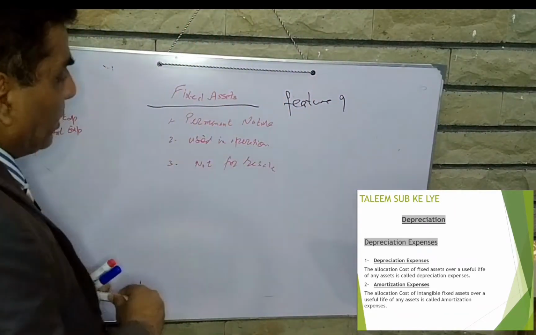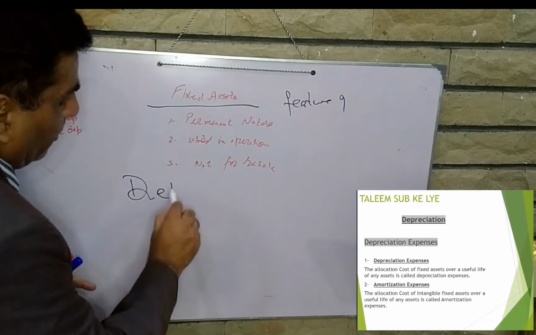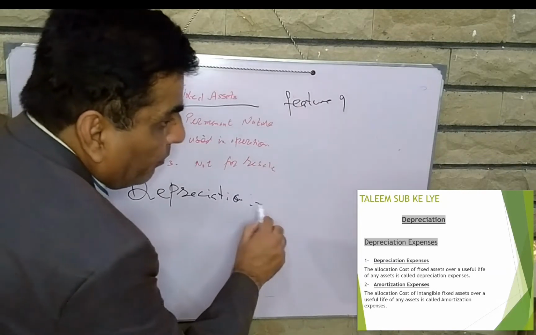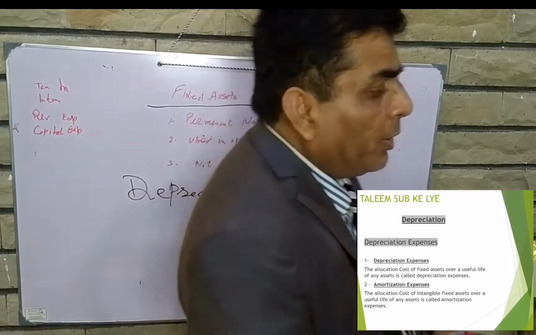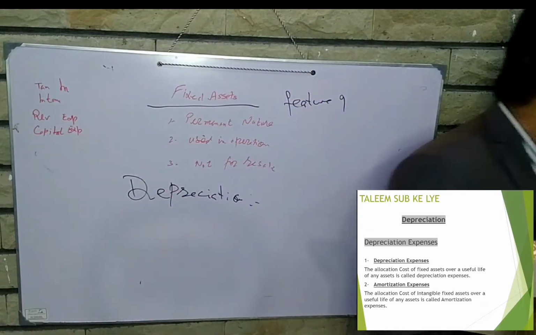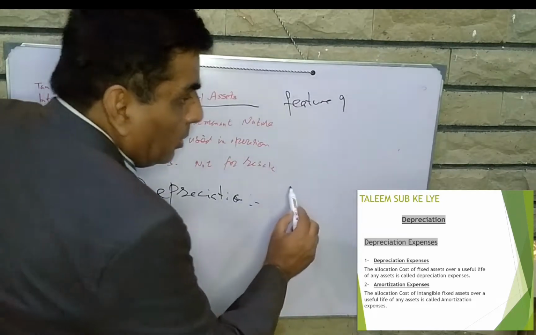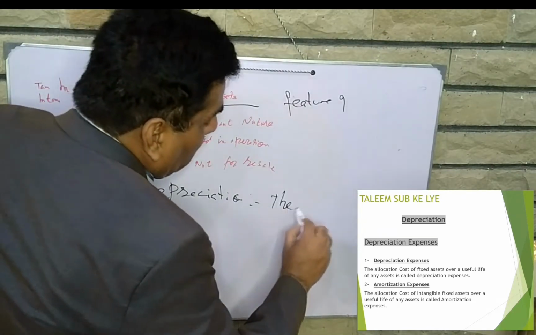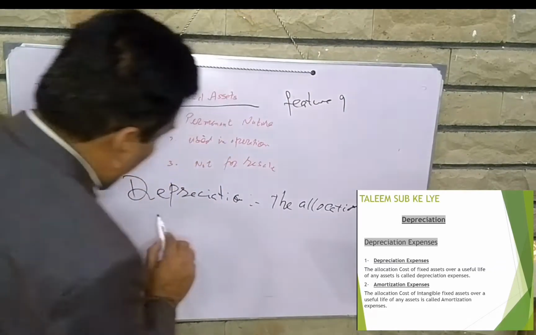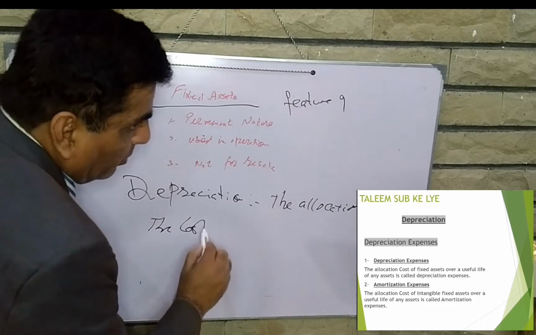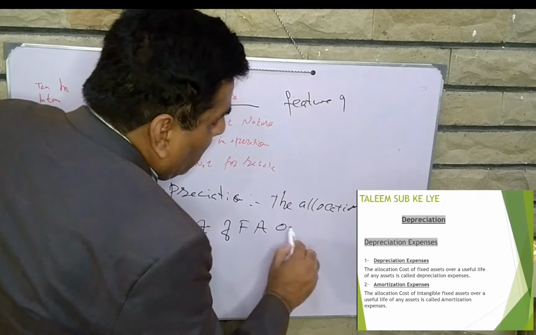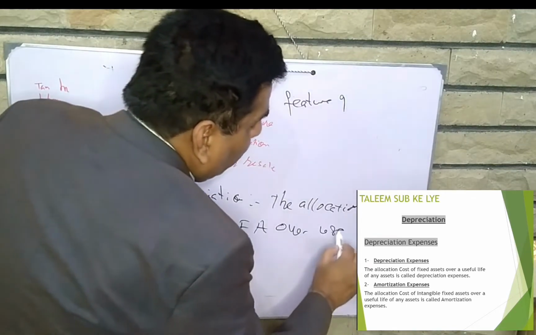Now, what are depreciation expenses? Depreciation expense is the allocation of the cost of a fixed asset over its useful life.